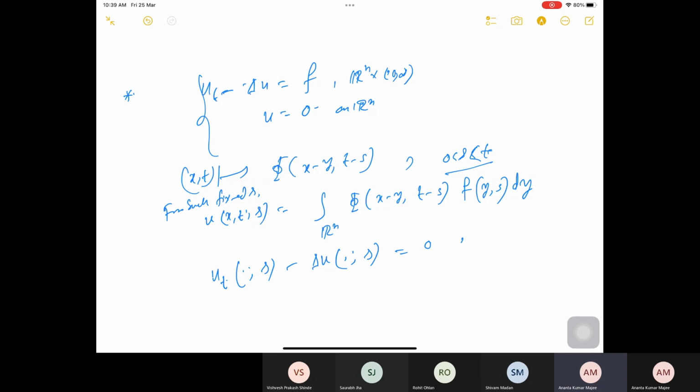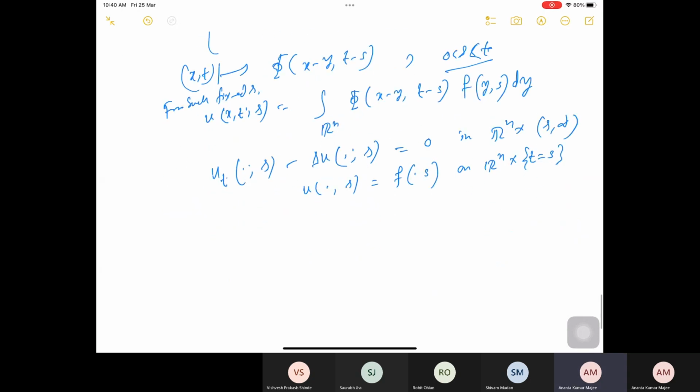This is equal to 0 in Rn cross (0, infinity). And my initial condition u(x, s) is equal to f(x, s) on Rn cross {t = s} in this case. So I want to find the solution to the non-homogeneous problem.